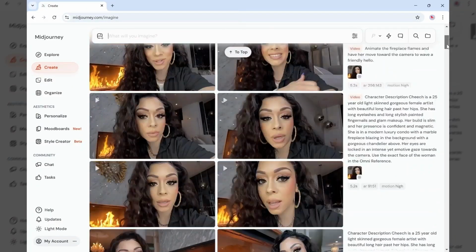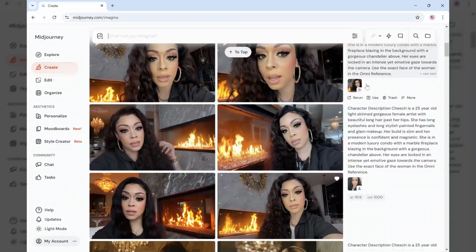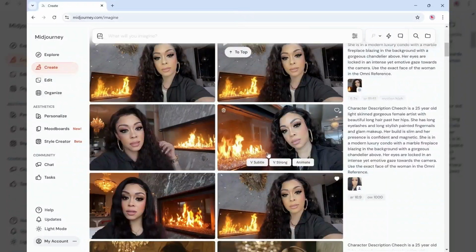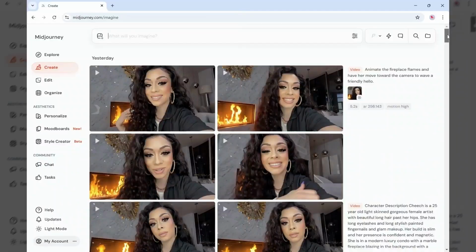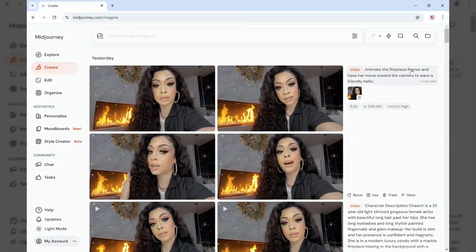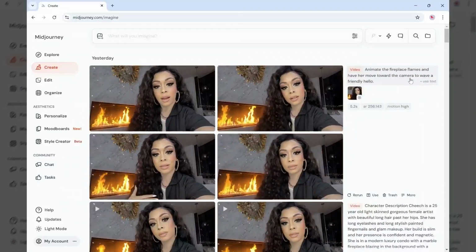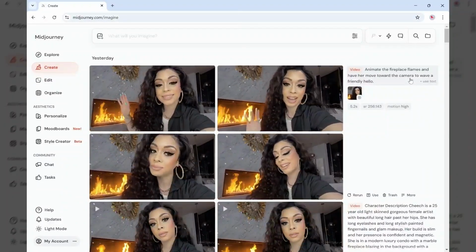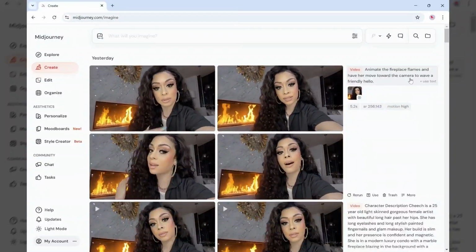So this is a video. We're using a photo that we just got done generating, and we're now saying, okay, animate the photo. So let's go to the top and let's see how that turns out. We're saying in the prompt, animate the fireplace frames, right? And have her move toward the camera to wave a friendly hello. So that's cool, right? Okay, let's see what else we can do.